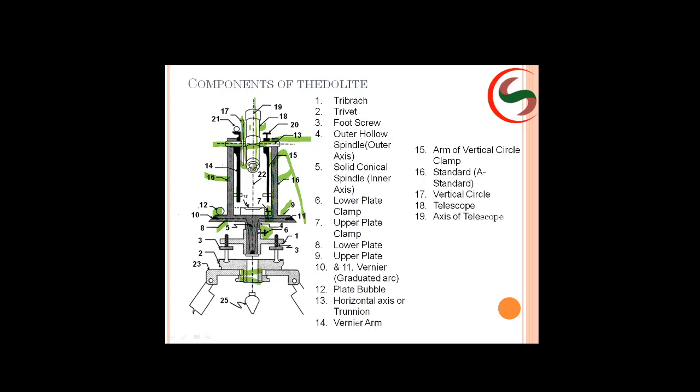We'll see the keywords also. Next, vertical circle clamping screw. This one, as I said, you can keep the instrument at the zero line like that. Altitude bubble. This one is the altitude bubble. Next, vertical axis. Now see here, the vertical axis will be this one.